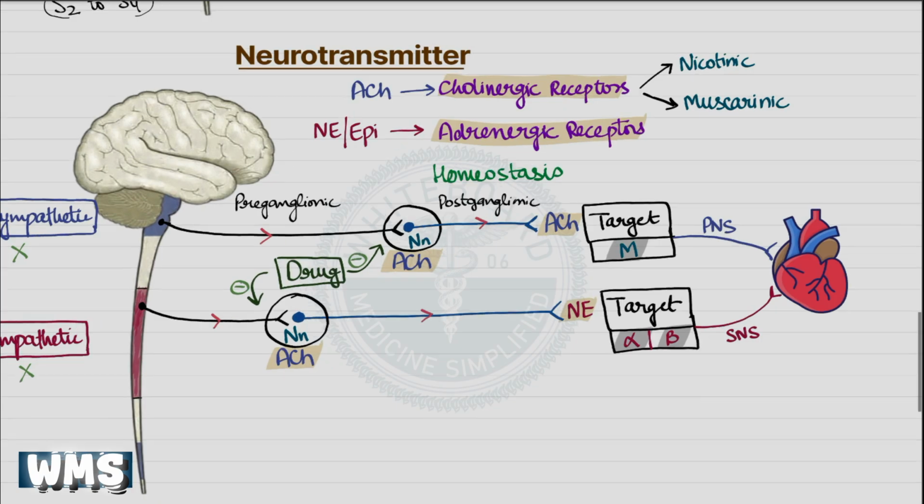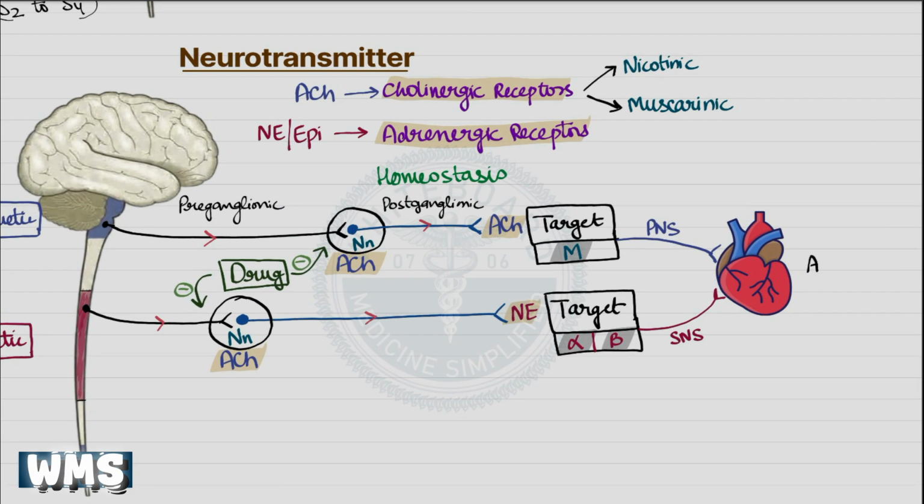Let's understand this. Consider a patient with an AV block, where conduction through the AV node is impaired. To restore conduction, we want a sympathetic effect. Since sympathetic stimulation increases heart rate and AV nodal conduction, one option is to stimulate beta adrenergic receptors, which would certainly improve conduction. There's another, often cleaner strategy.